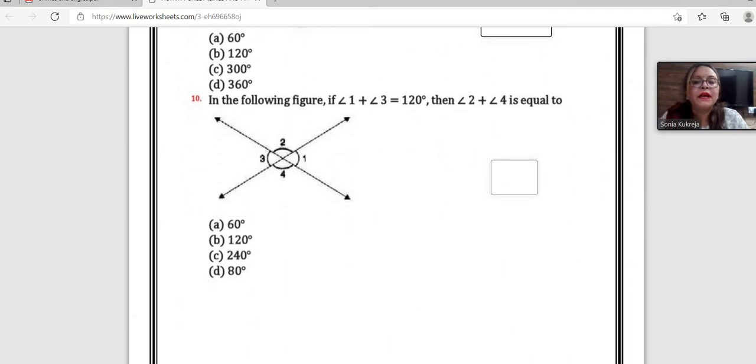So, Arika, would you like to answer the 10th question? Yes, ma'am. In the following figure, if angle 1 plus angle 3 is 120 degree, then angle 2 plus angle 4 will be equal to? Ma'am, it's 240 degree. Option number C. Very good, beta. Well done. Everybody has given answers very nicely.